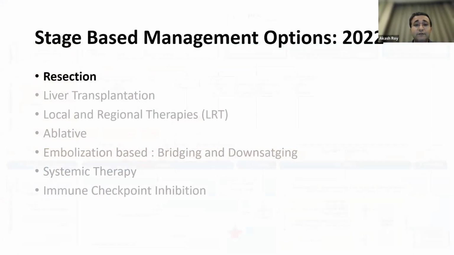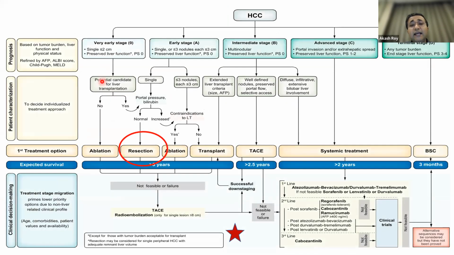Number one, resection. Where does resection lie today in the management of an HCC? If you see this very carefully, there are only 2 areas where resection can be tried. That's very early stage and early stage, when you do not have clinically significant portal hypertension, that is, somebody without varices, or even better if you have got an HVPG. So somebody who doesn't have clinically significant portal hypertension and has a very small tumor, they are the only candidates for resection.